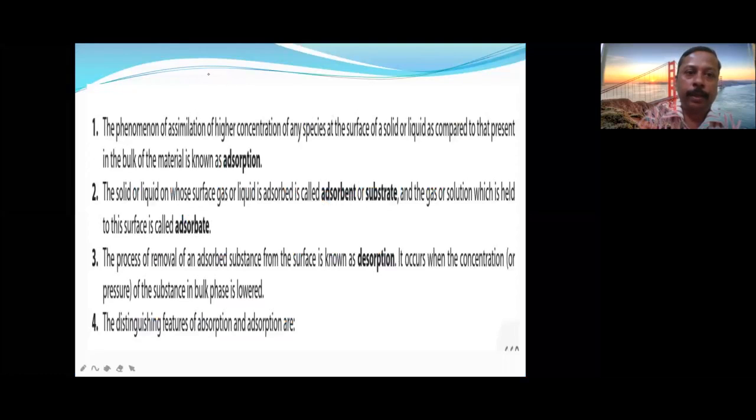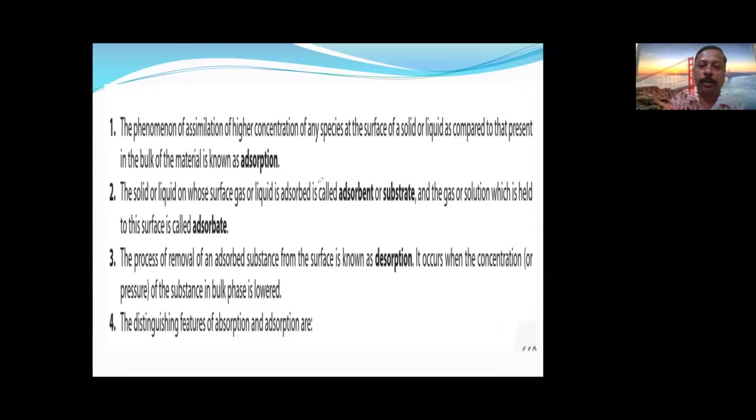First of all, a very basic topic: adsorption. What do you mean by adsorption? There is a lot of confusion between adsorption and absorption. It is the phenomenon of assimilation, which means combining or collecting, of a higher concentration of any species.